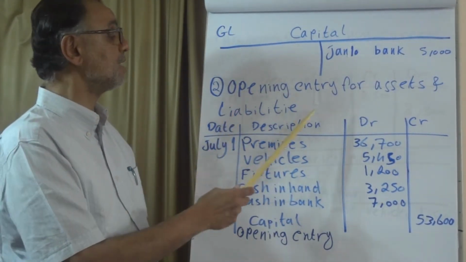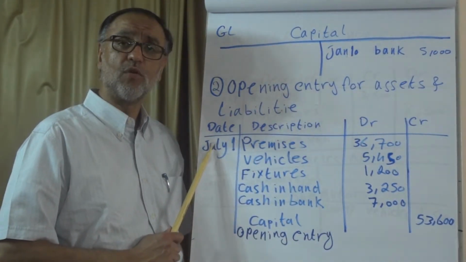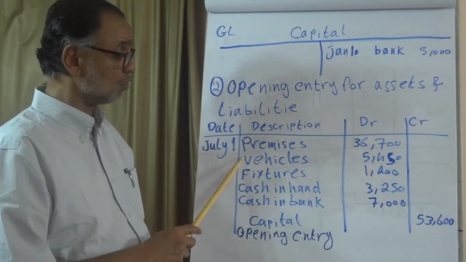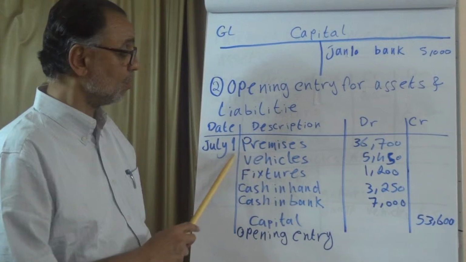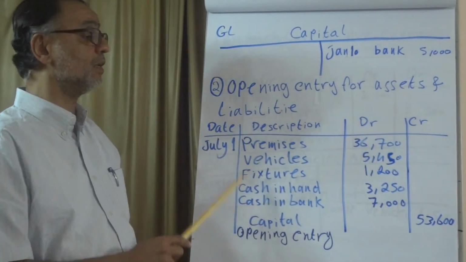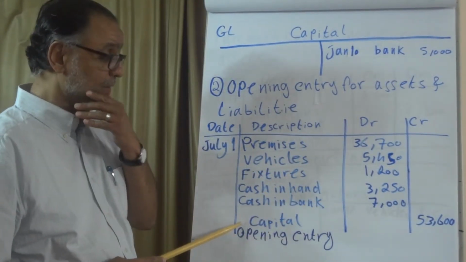Opening entry for assets and liabilities. Let's see another opening entry for assets and liabilities. On July 1, assuming that the year is starting on July 1, you have premises, you have vehicles, you have fixtures, you have cash in hand, you have cash in bank. All of these are debit. And these are their amounts, and the credit is capital,